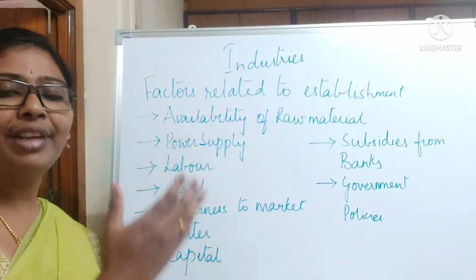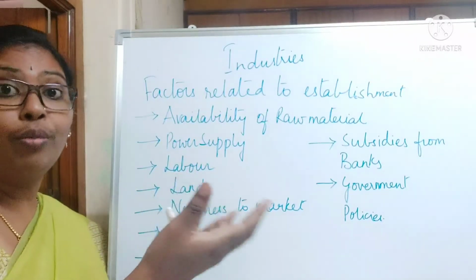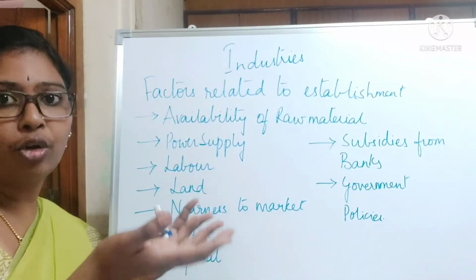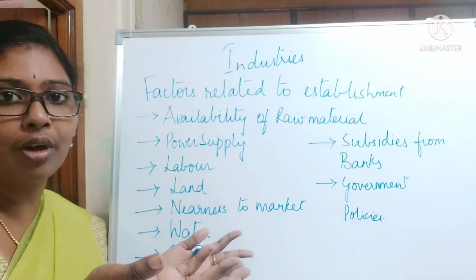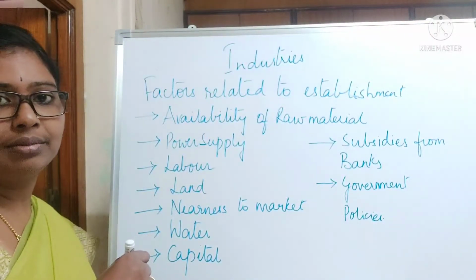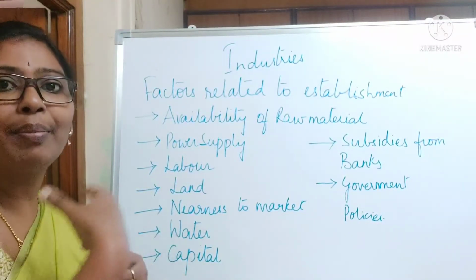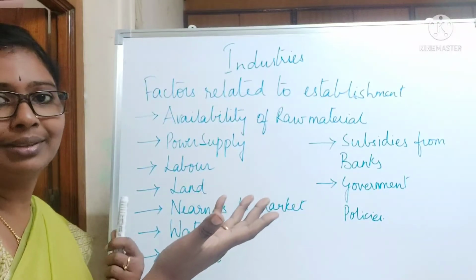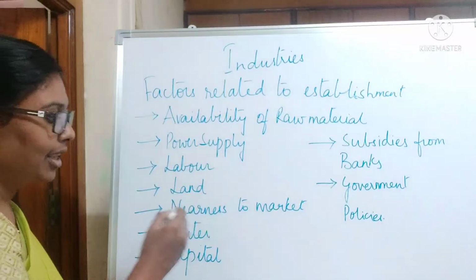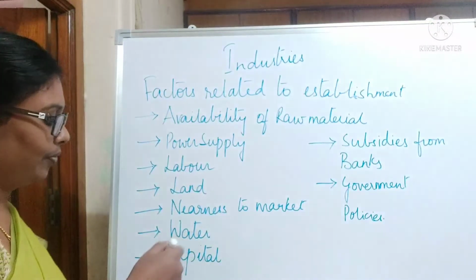Take for example, if we are producing a bottle at 10 rupees, but there is no one to buy my bottle at 10 rupees here because everyone is having that bottle. I have to go and sell my bottle somewhere very far. So transport I have to pay for. So my bottle cost will increase to 12 rupees. So there should be nearness to the market. Everyone should buy my product here only.